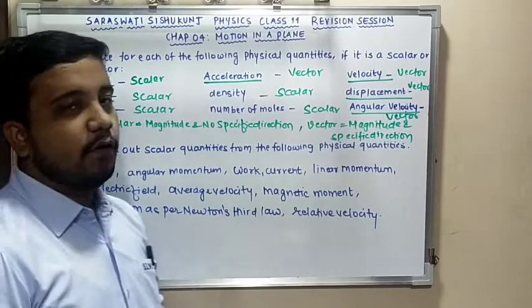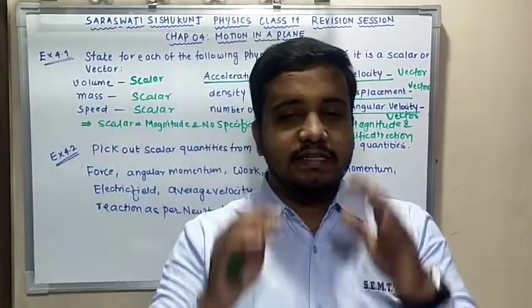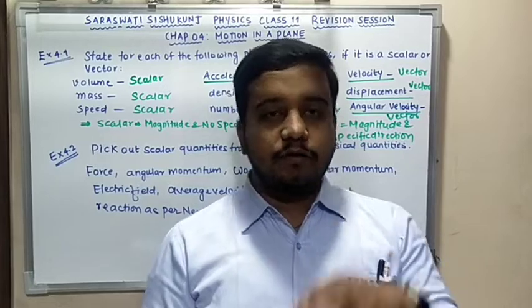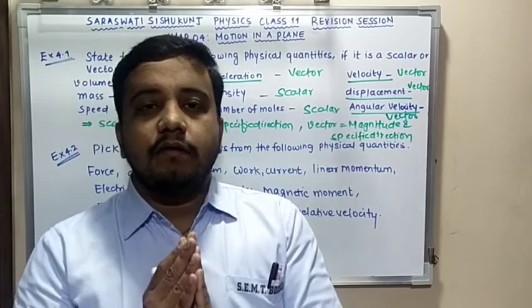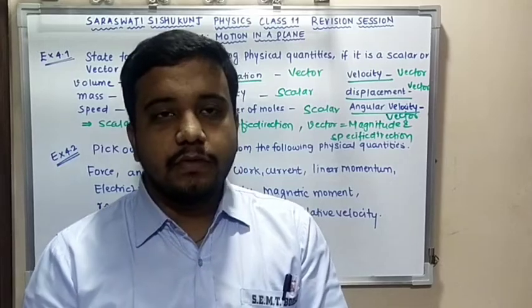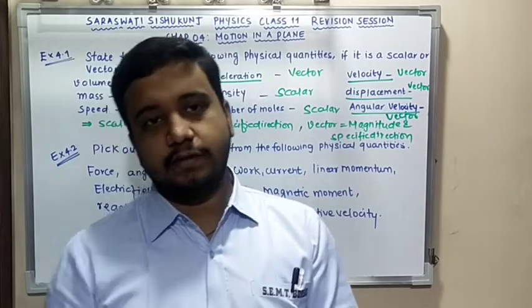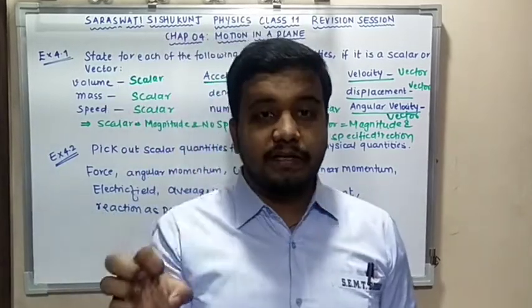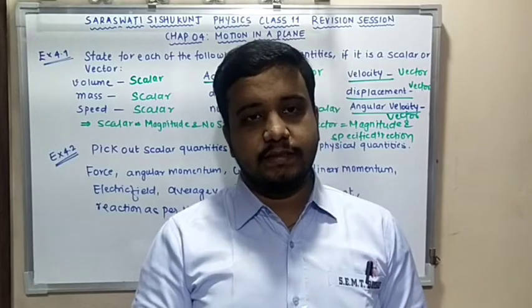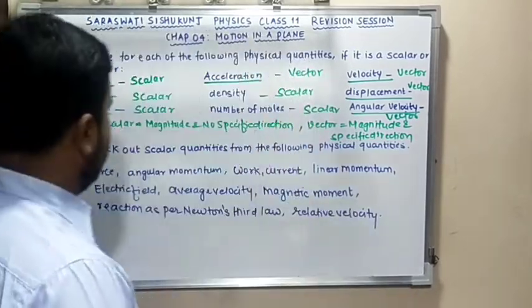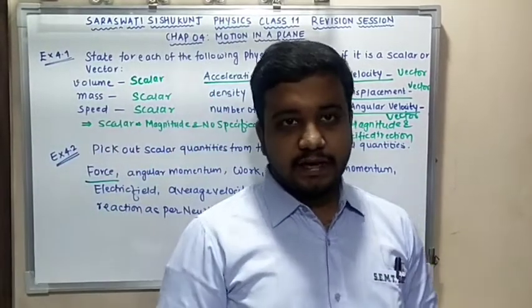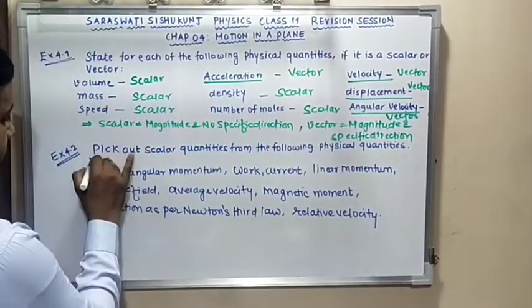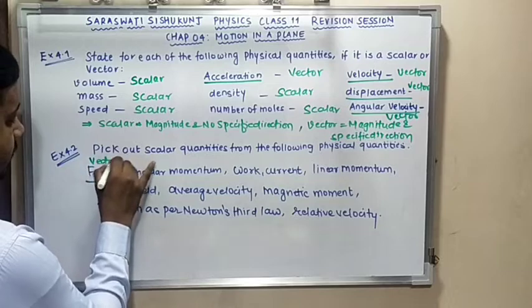Now, moving to the second question of the exercise, they say pick out the scalar quantities from the following physical quantities. They have given a set of quantities out of which we have to determine which are scalar, and vector we don't have to determine, but I will specify both scalar as well as vector. But they have asked only to pick out scalar quantities. Clear? Let's start. The first quantity is again force. Force has magnitude, specific direction, so it is vector.